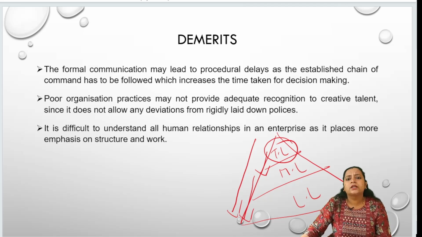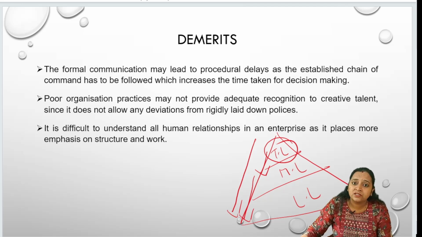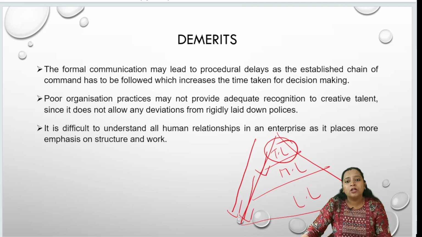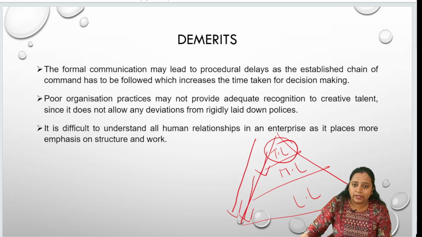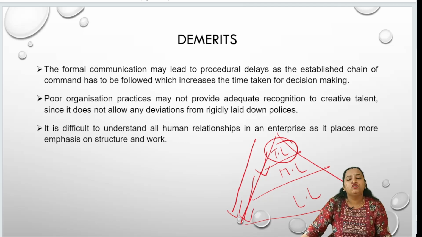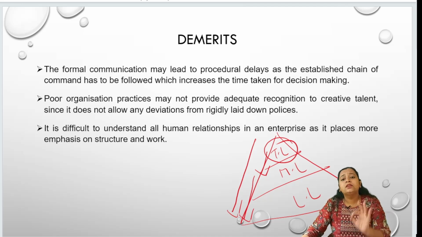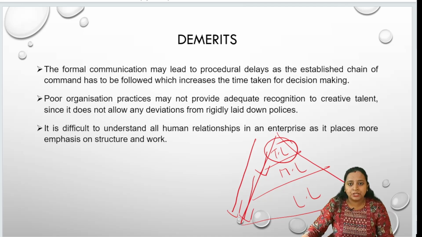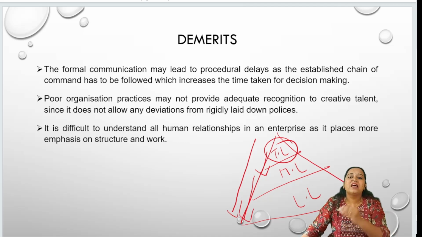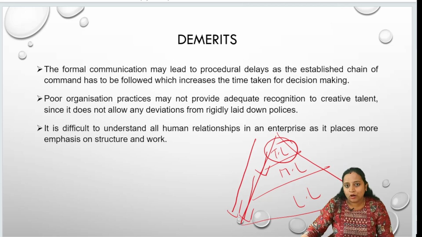Every time we can't strictly follow the rules and regulations. Sometimes we have to understand the other person's point of view also. That will not be considered in your formal organization. We can't understand all the human relationships. In the sense, it gives less emphasis to the social relationships, the social bonds with the human resources inside your organization.